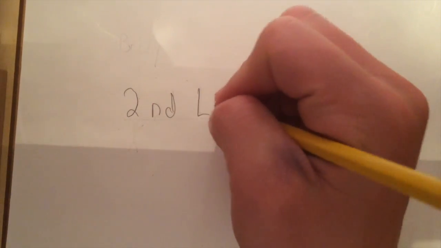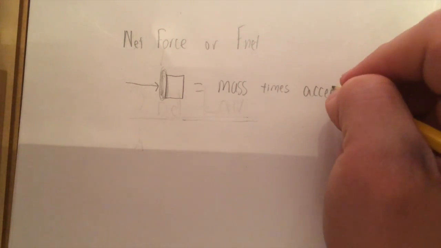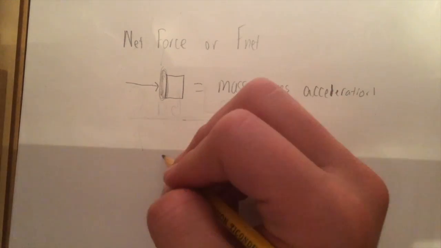Now we can get into Newton's second law. Newton's second law states that the net force on a certain object is equal to the mass times the acceleration of said object. This can be easily put as F net equals ma.